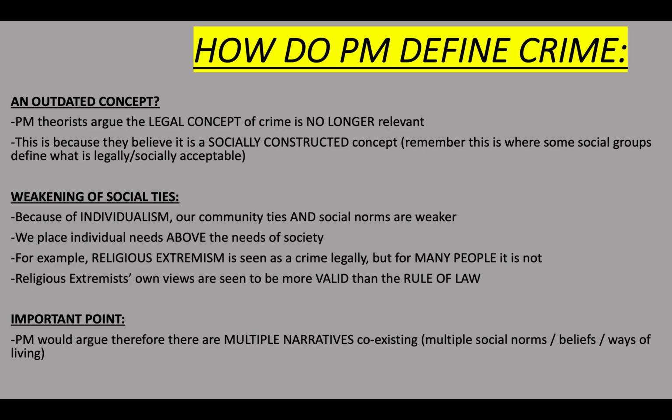So there are multiple ways to be. Re-listen to this particular slide if you need to. Just going back over that example to help you understand it: individualism, we all have our own acceptable right or wrong. Religious extremism is a crime legally, very much so. Obviously, it's an incredibly destructive force.